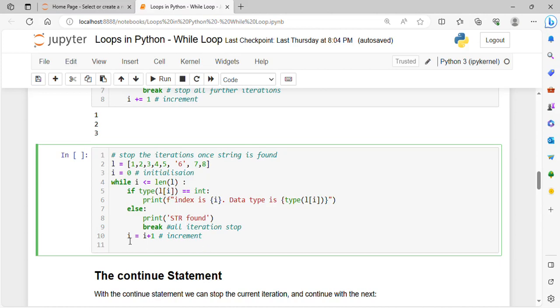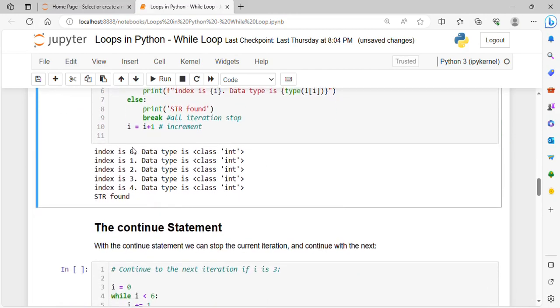And finally incrementing the I. So this print statement will be executed for 1, 2, 3, 4, 5. For 6, as it is a string, string found will be printed, and after that there is a break, so it will not check for this 7 and 8. Okay, let's see the output.